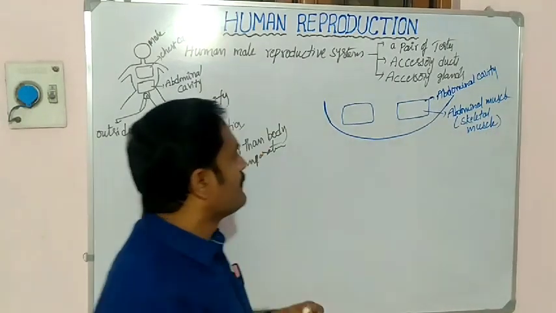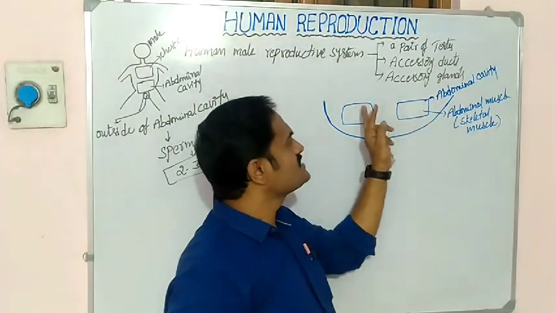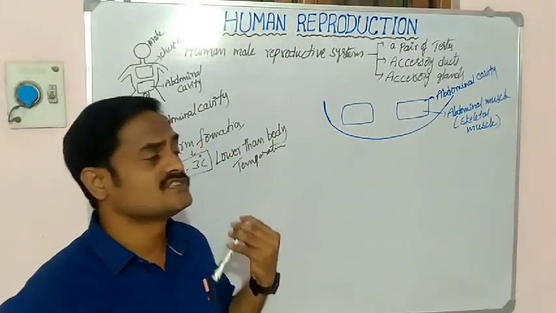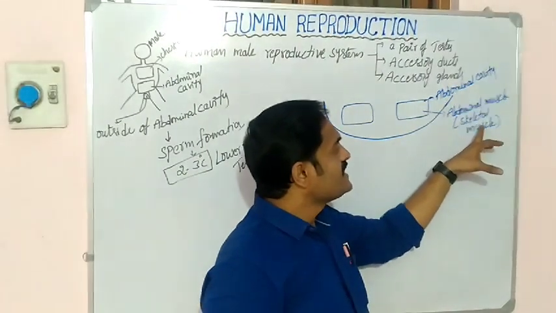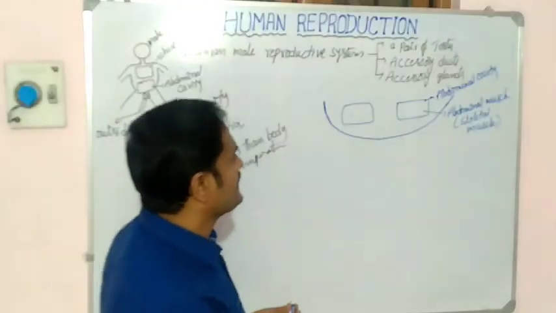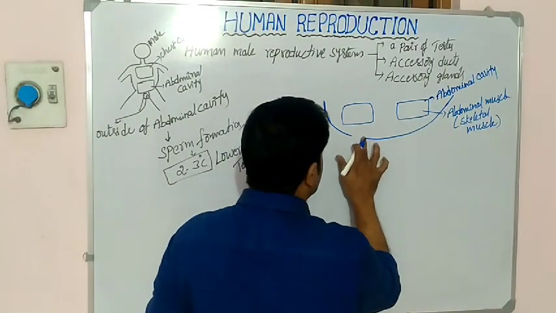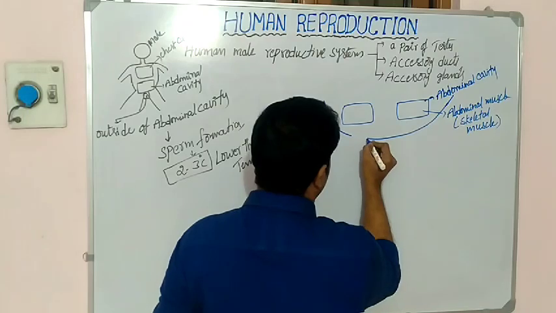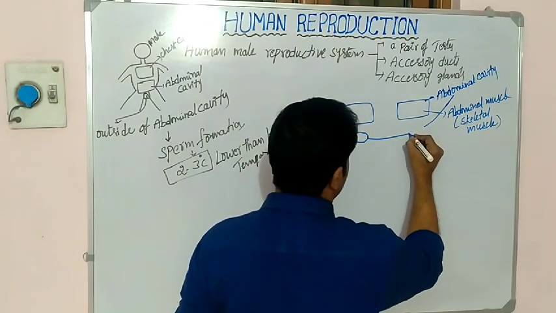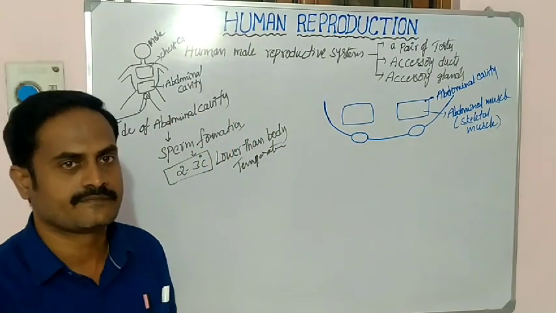So in the abdominal cavity, here muscles are there. These two muscles, which type of muscles? Abdominal muscles. So the abdominal muscle is a skeletal muscle. See, on the lower side of the abdominal cavity, it consists of some gap or one pore here, like this. Both sides of the abdominal cavity consist of some empty space here.